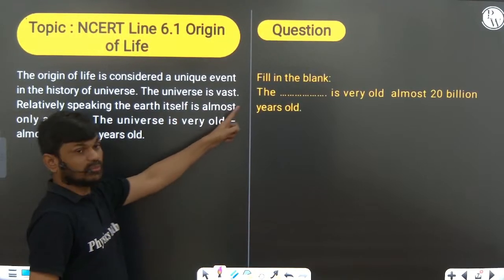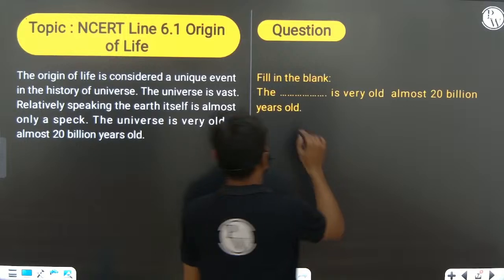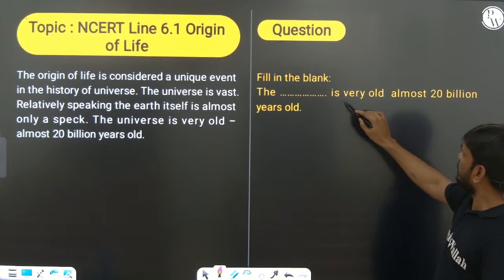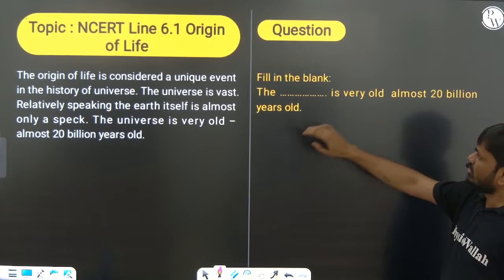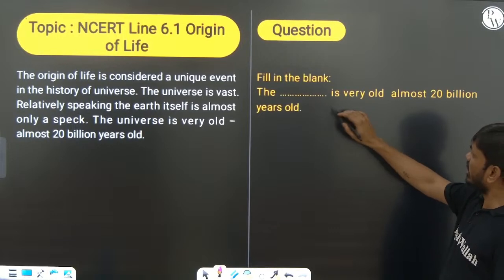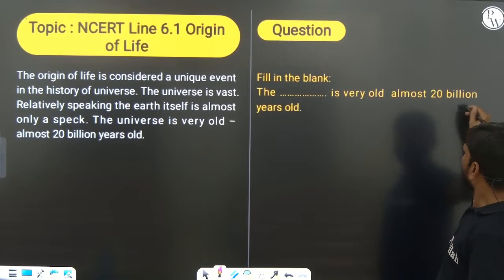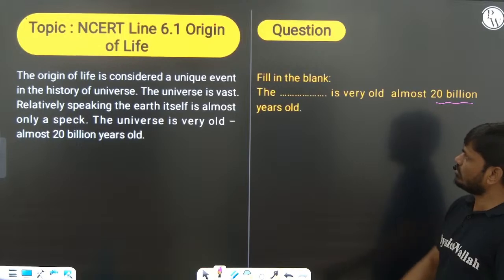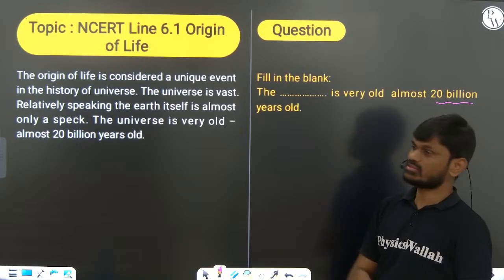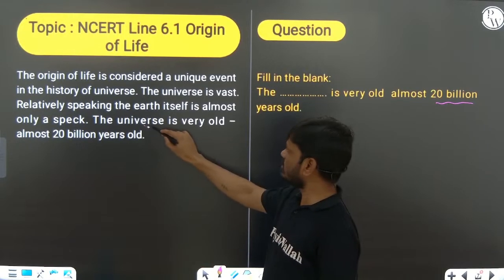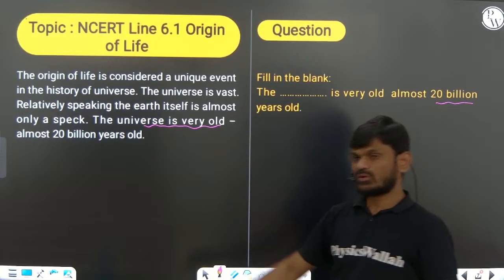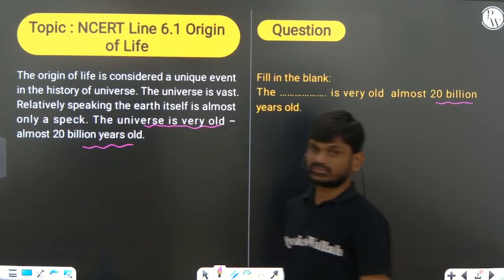So I told you the universe is very vast, right? The universe is very old, almost 20 billion years old.